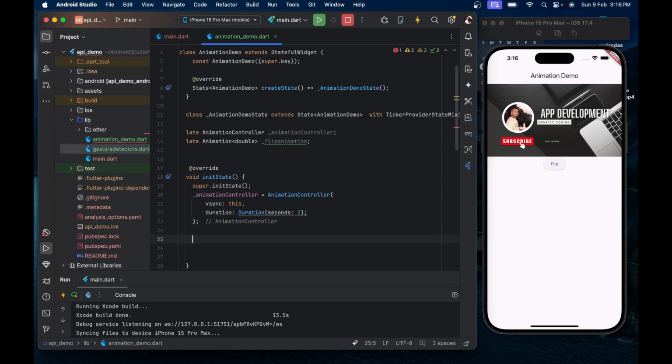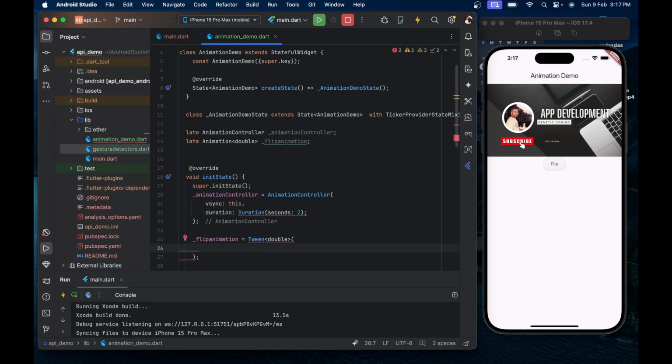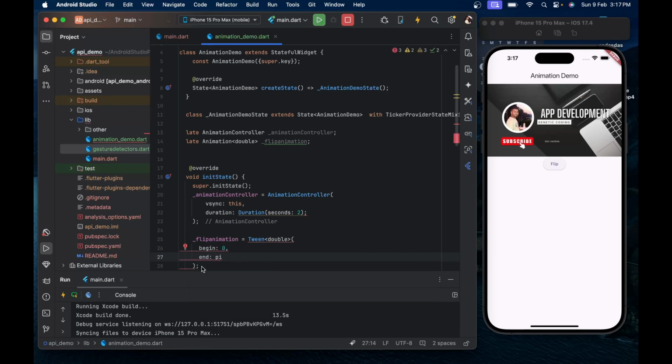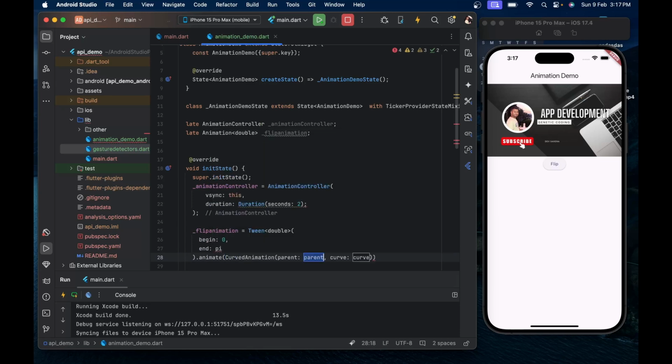Now we will initialize our flip animation. Here we will use Tween animation, and it will accept a double type value. In this we will begin with 0 and end with pi. Pi means 180 degrees, and animate this value. For animating this value use CurvedAnimation, and in the parent parameter pass our controller.